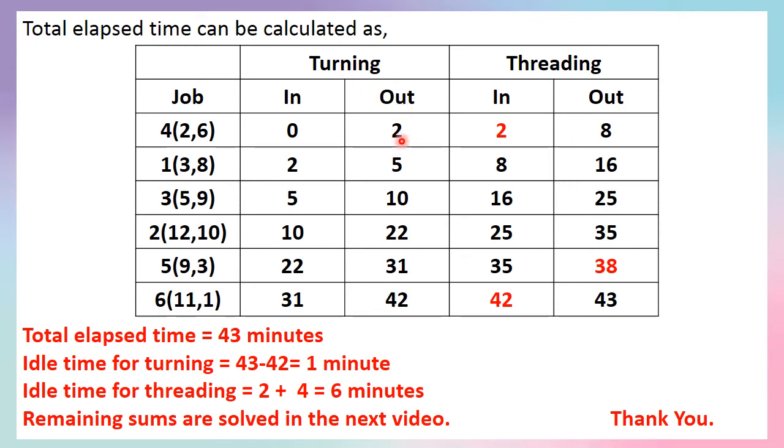Then the out time, after completing the fourth job, the turning machine requires 2 minutes, and immediately this turning is finished. Now it needs the threading work, so it is transferred to the threading machine in no time, that is, immediately. Then the in time of the threading machine is 2.